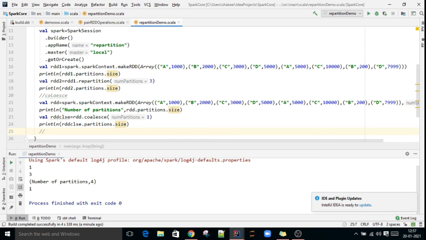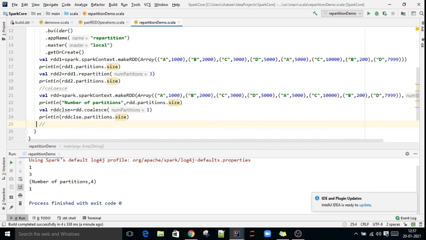Before saving the data set to external storage, you have to apply coalesce of one, then store it. Otherwise, if there are 10 partitions in the final data set, 10 files will be created if you save it to the HDFS file system. How to use coalesce in real time, those scenarios we will discuss in the Spark SQL module.